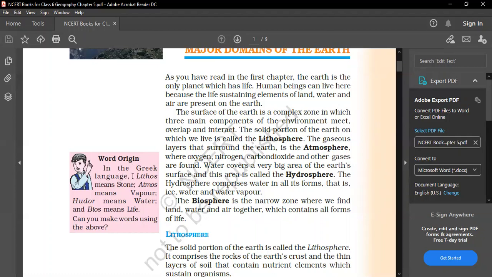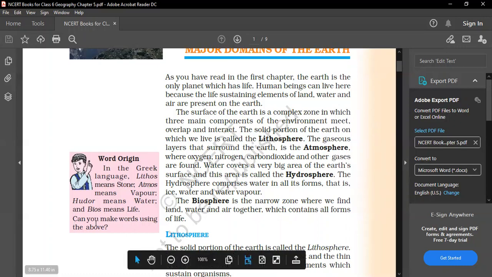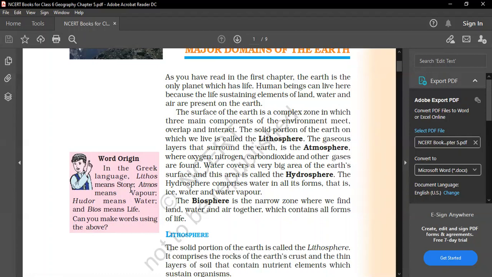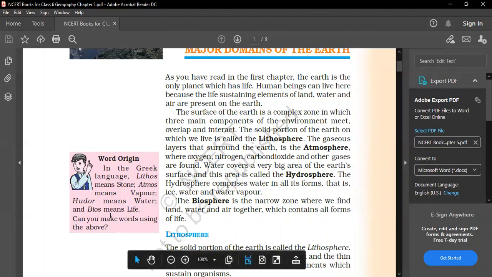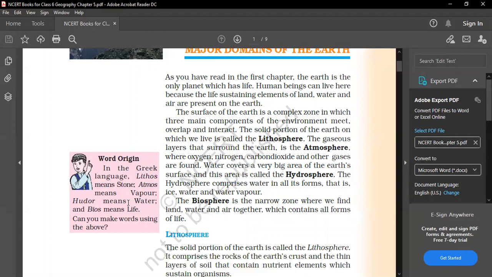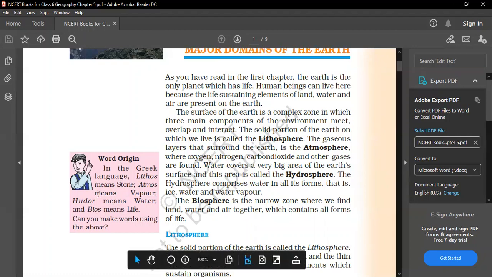Let me tell you one thing more. Word origin in the Greek language: litho means stone, atmos means vapors, hydro means water, and bios means life. That means stone, vapor, water, and life. So litho means stone, that is land. Atmos means vapor, that is your gaseous state, like different gases. Hydro means water, and bio means life. So you can learn this also.